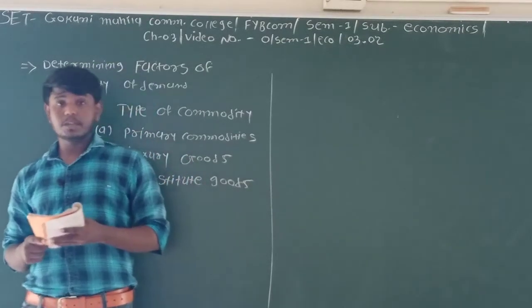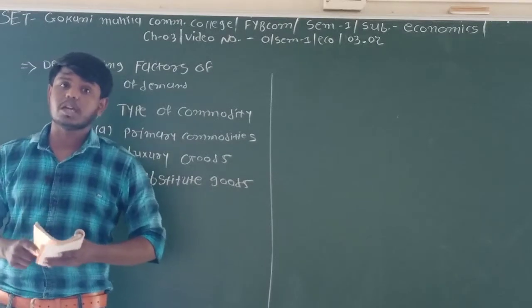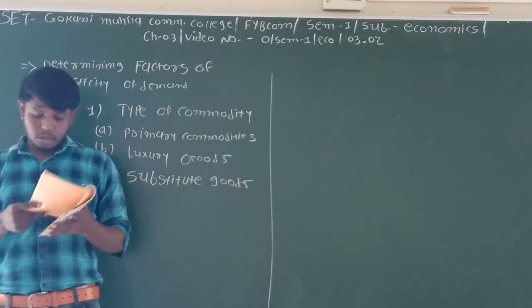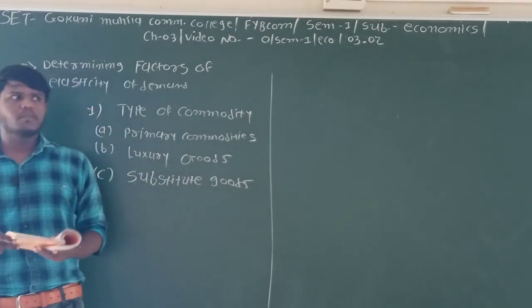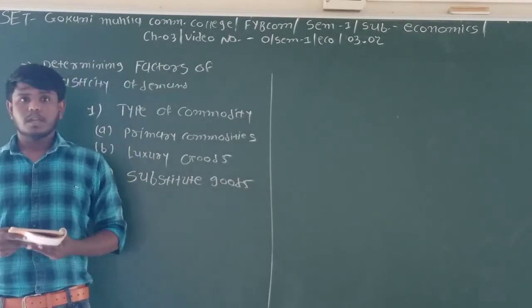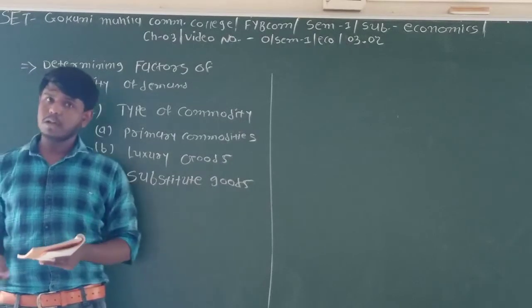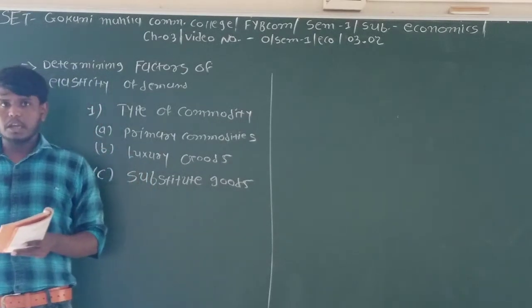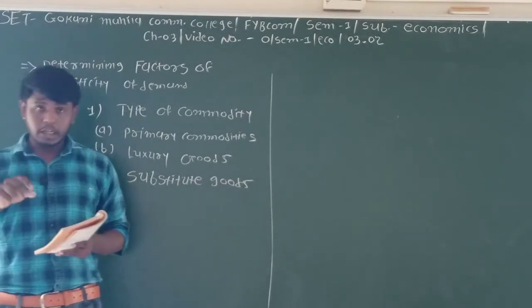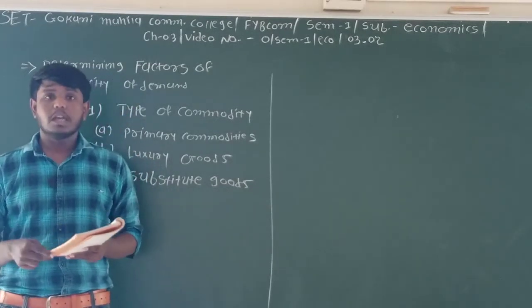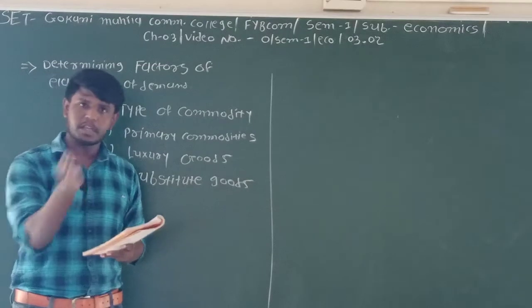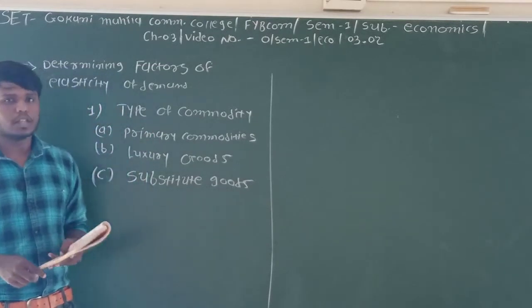If there are substitute goods available, for example, if you do not get one thing and in comparison you get another good, it is called a substitute good. એકના બદલે બીજું તમે ઉપયોગ કરી શકતા હો તો એમને substitute goods કહેવાય.